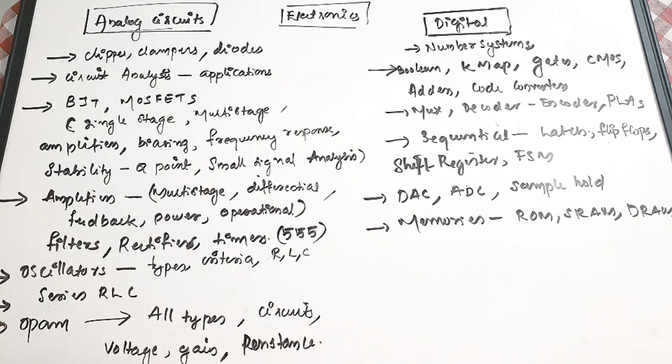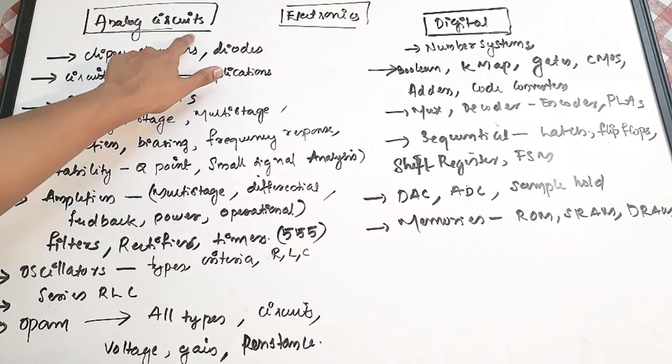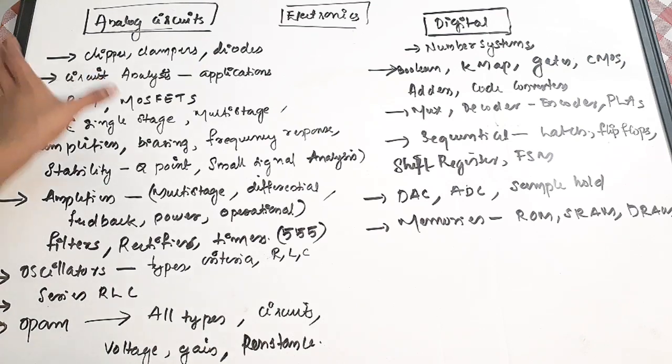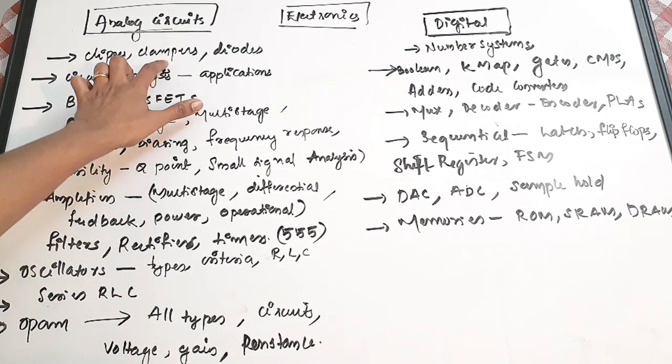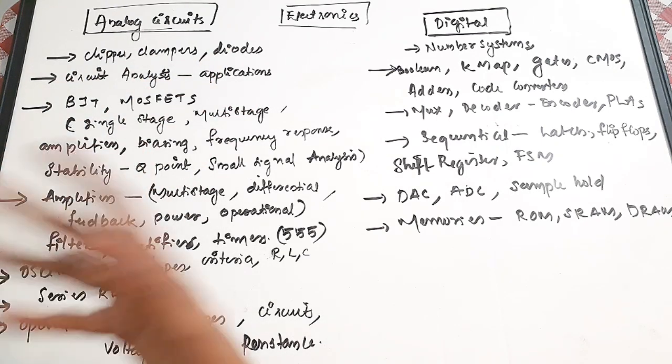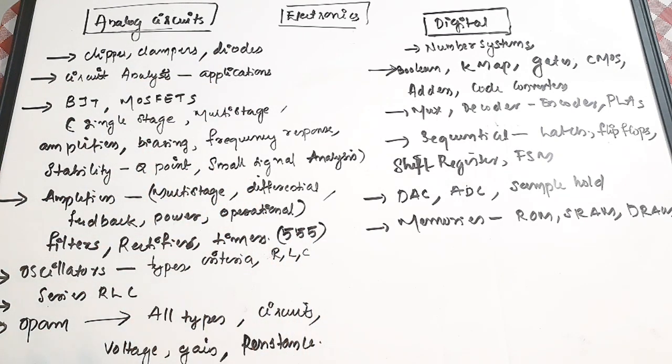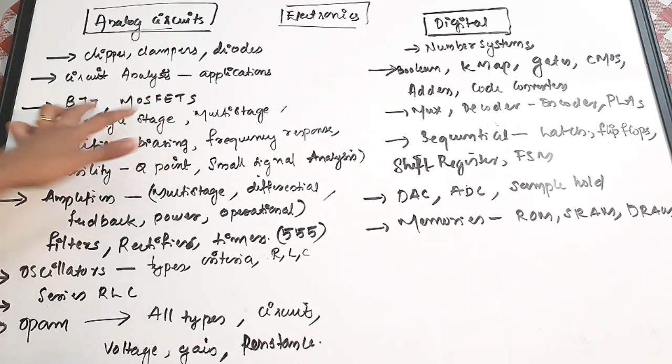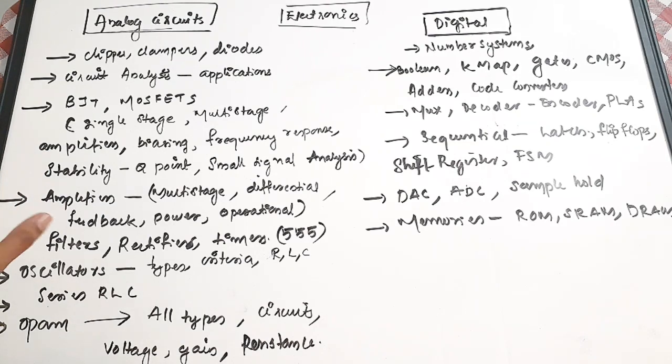Okay. So first discussing the analog circuits, we'll start from the very basics. Clippers, clampers, these are wave shaping circuits, and also all circuits with diodes are very important. Diode equation is very important. The characteristics of diode, all these things are important. Then circuit analysis, it can be a combination of any of the circuit elements. Some circuit will be given to you. We need to find the analysis of the circuit and its applications. While I'm saying this, the problems and the theory are also important.